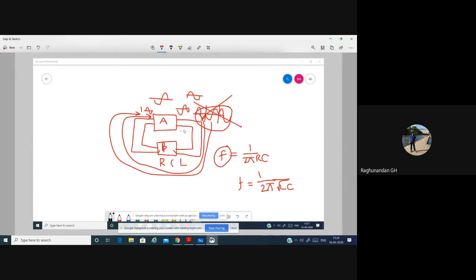Let us assume that now I am sampling this signal. I'm telling it again. Now this is the signal we are getting, and in this feedback network I'm going to use this RLC or RC circuit. Some components I've used, and now I'm going to pass the signal through this device. I have designed the circuit in such a way that this is going to produce an additional phase shift of 180 degree. Additional phase shift of 180 degree means that if this is the signal coming at the input of this feedback network, the output will be in inverted form. It is going to invert this and give it.